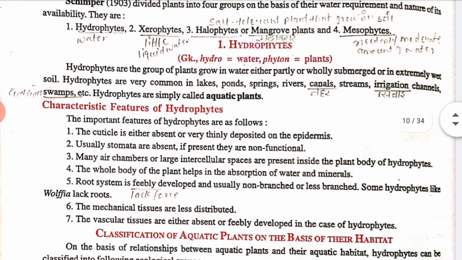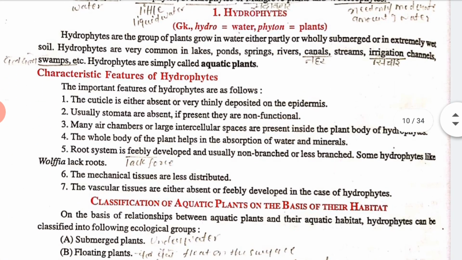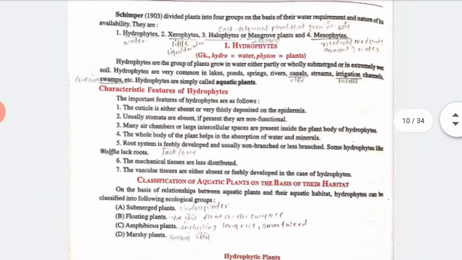So let's talk about hydrophytes. Hydro means water and phyton means plants, so hydrophytes are the plants which are generally found inside water. What are the important features of hydrophytes? The cuticle is either absent or very thin, deposited on the epidermis, and usually stomata are absent. If present, they are non-functional. In this way we have many characteristic features of hydrophytes.